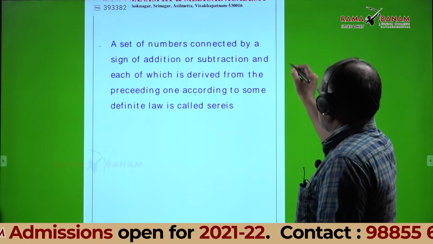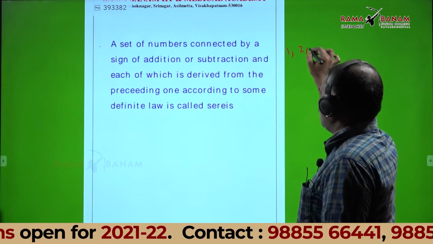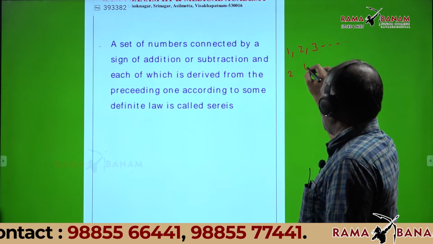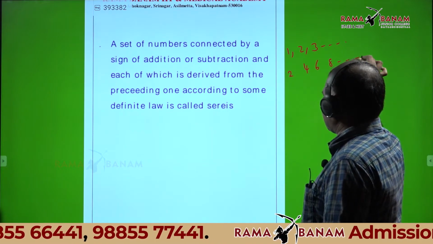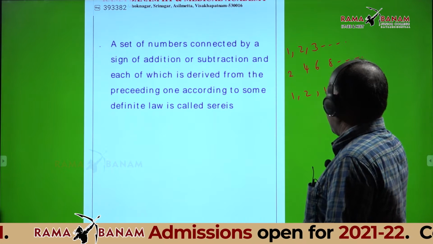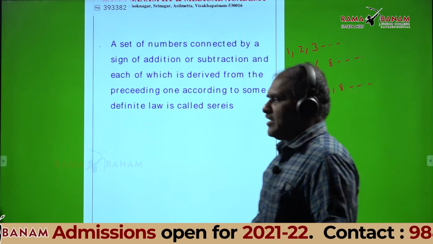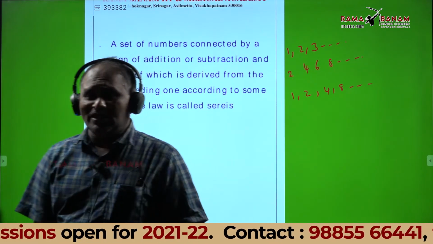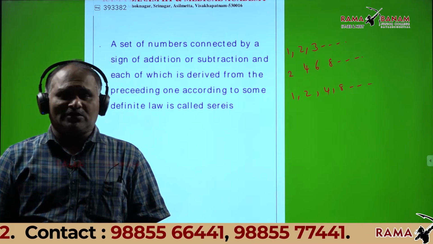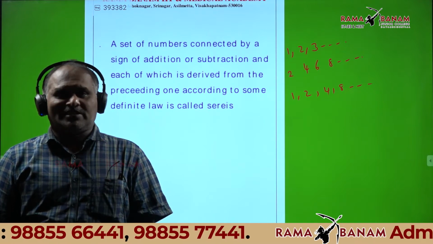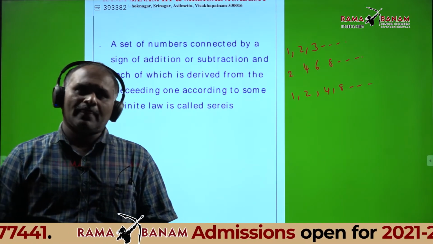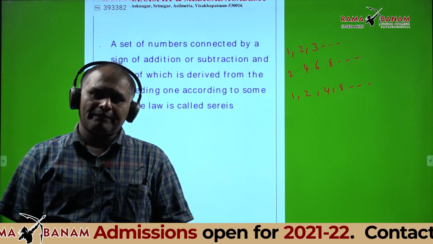For example, 1, 2, 3, etc. is one series; 2, 4, 6, 8, etc. is one series; 1, 2, 4, 8, etc. is one series. Like this, so many series are there. The set of all sequences is called a series. Any doubt?